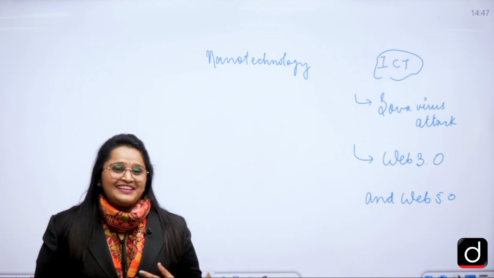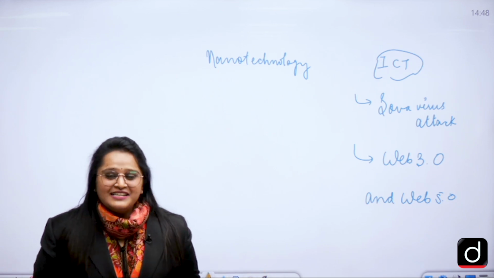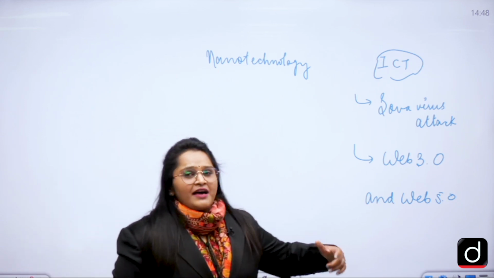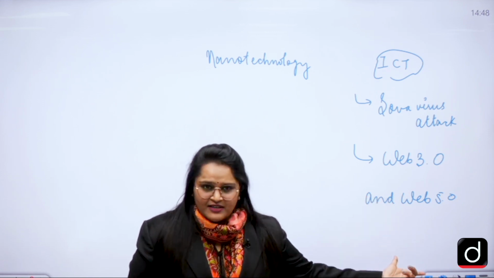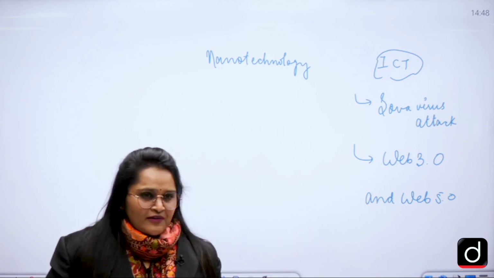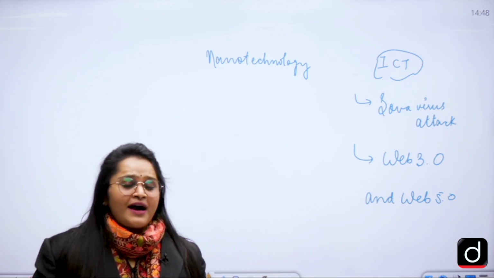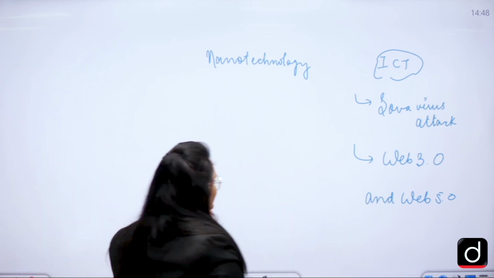And I used to say, when it doesn't exist, then how can I write it? Yeah, right? So Web 5.0 is the one on which we are doing the work. It will have decentralized data. Web 3.0 is already there. Web 5.0 is the one on which the work is being done. Okay.